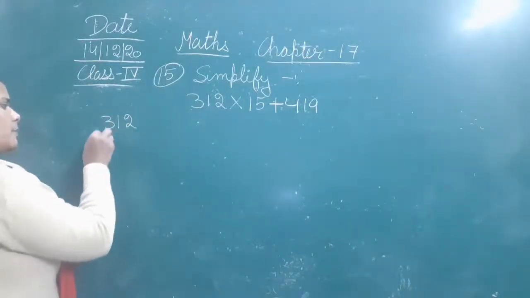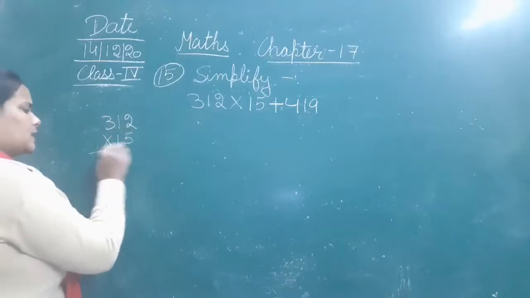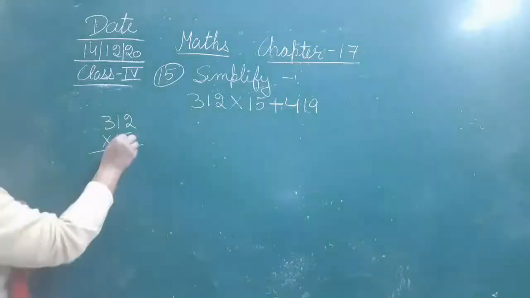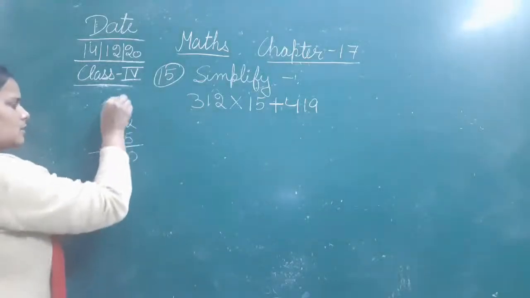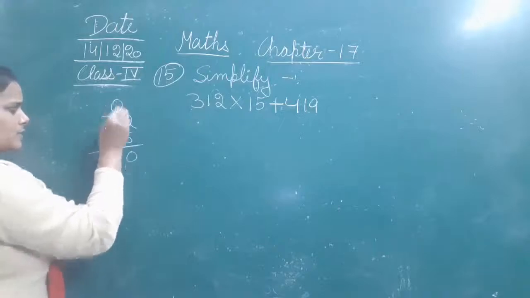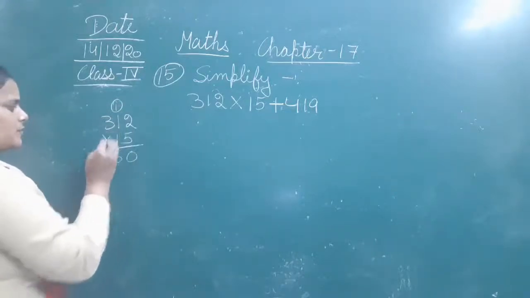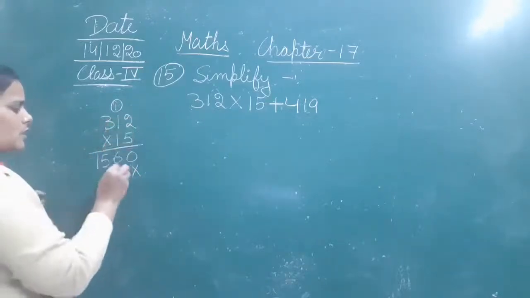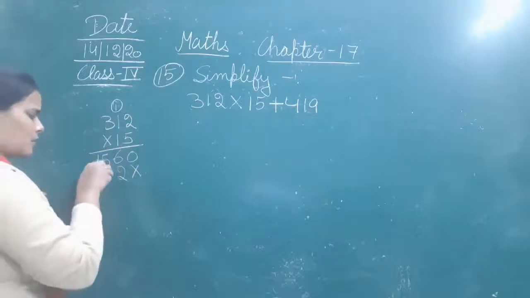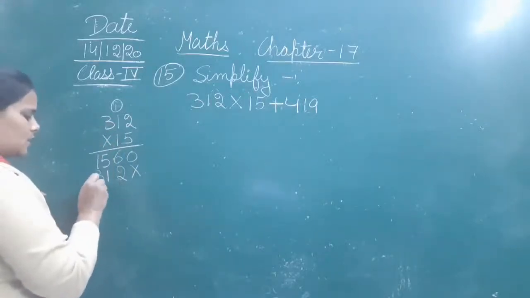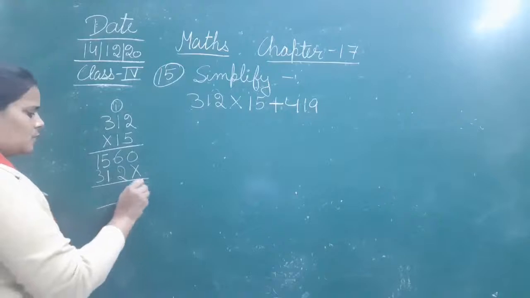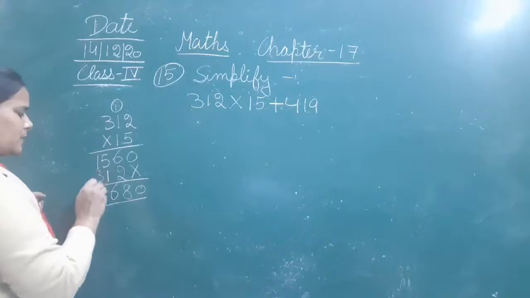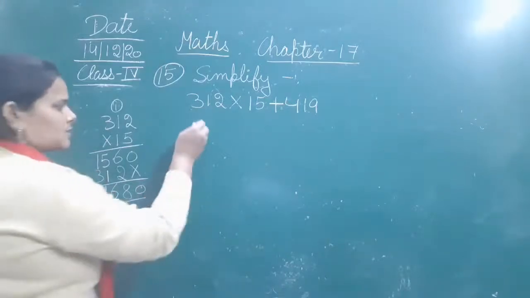This calculation you have to do in the rough part. 5 2s are 10, 5 1s are 5 plus 1 is 6, 5 3s are 15. 1 2 is 2, 1 1 is 1, 1 3 is 3, 0, 6 plus 2 is 8, 5 plus 1 is 6, 1 plus 3 is 4.